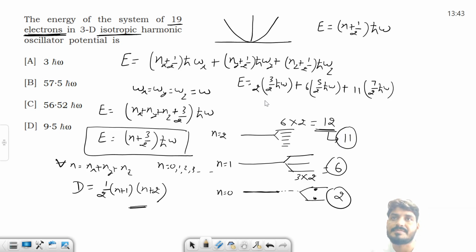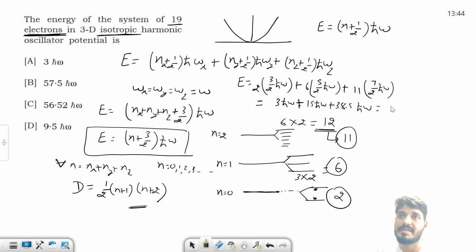Do this calculation. So this will become 3ħω, plus 15ħω, and this will become 77 divided by 2, 38.5ħω. Now you can add all these. So this would be around 3 + 15 + 38.5, which is 56.5ħω. So the best answer is this one.